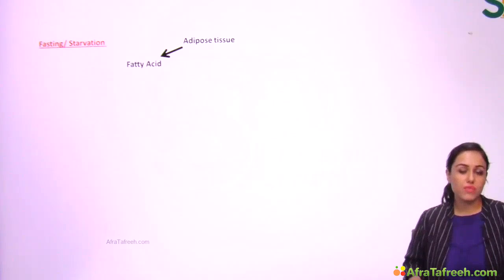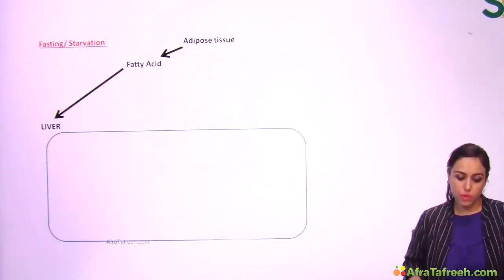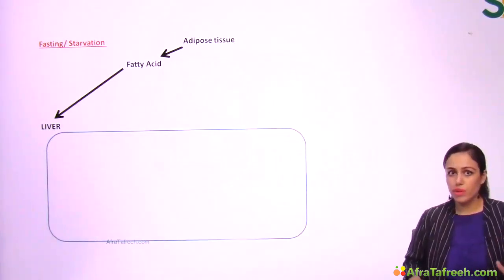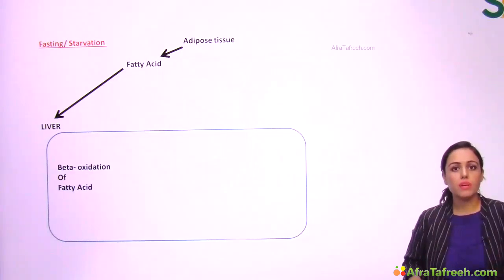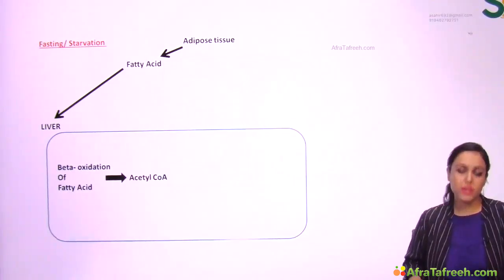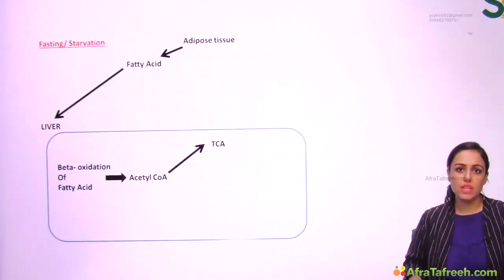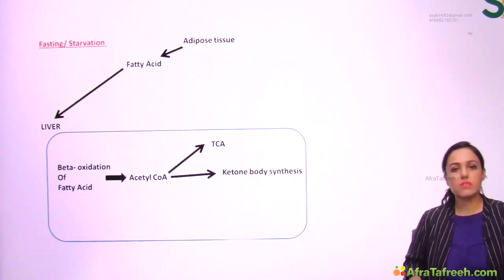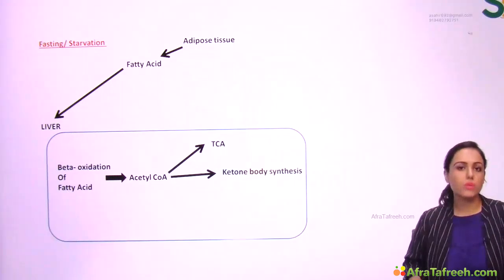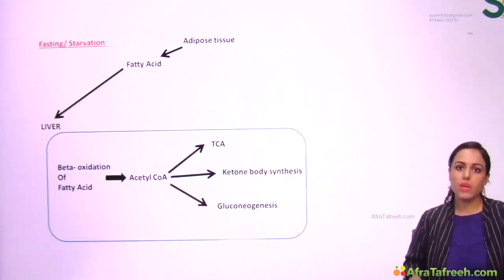Also, let's look at the scene of the body in fasting or starvation. Fat is the main fuel. So adipose tissue will be broken down to release fatty acids. These fatty acids will go into the liver via blood. In the liver, they will be broken down by beta oxidation of fatty acid, releasing acetyl-CoA. This acetyl-CoA has 3 fates: either going into the TCA cycle, or being converted to ketone bodies, or acetyl-CoA can activate the pathway gluconeogenesis.